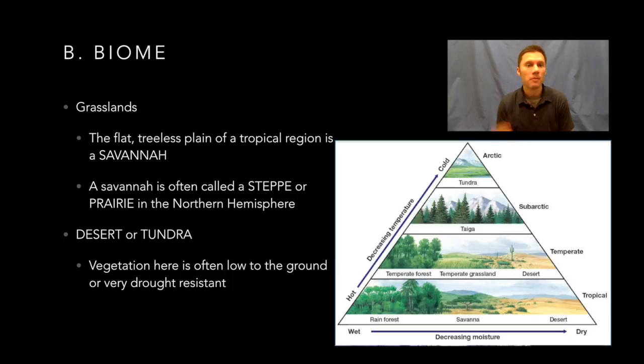Now, the third type of biome that you need to know here is the desert and tundra. And any type of vegetation that's living here is usually low-lying to the ground. And it's that way because it needs to be able to withstand long periods of dry conditions. So they're not going to grow up to be real tall trees like we would see in maybe a forest land. So again, with the desert and tundra, any type of vegetation there is going to be low to the ground, very short, and a lot of ground cover there in that particular section.